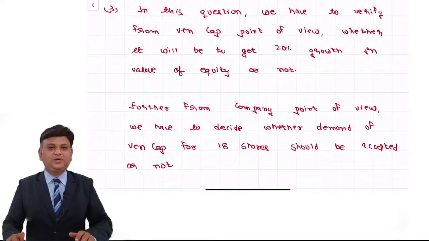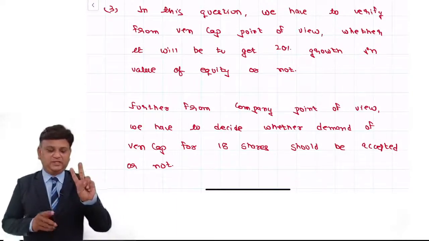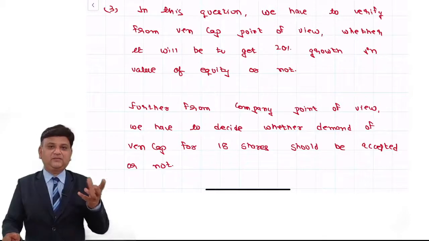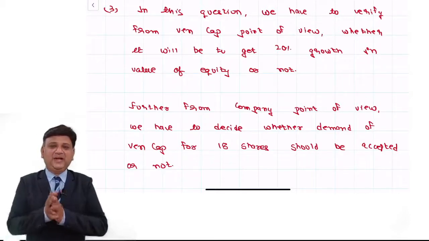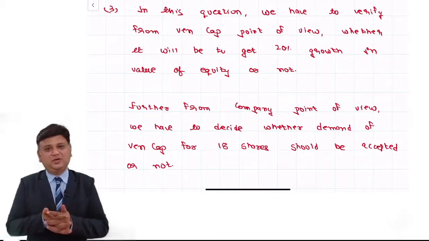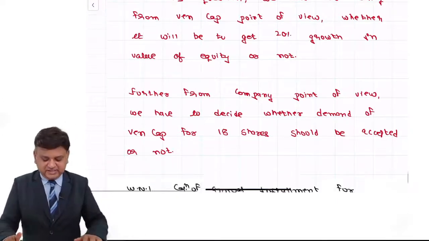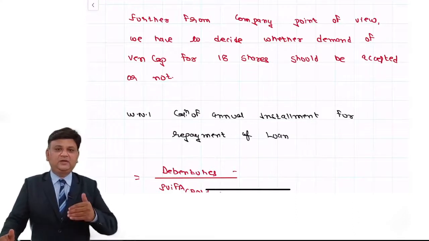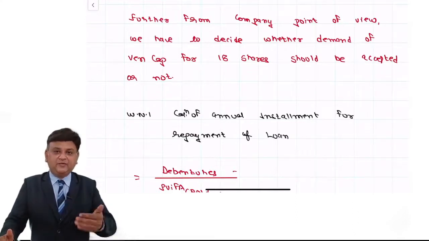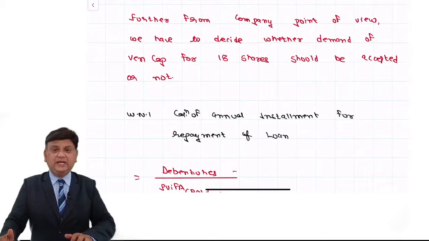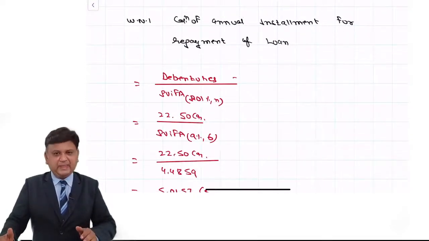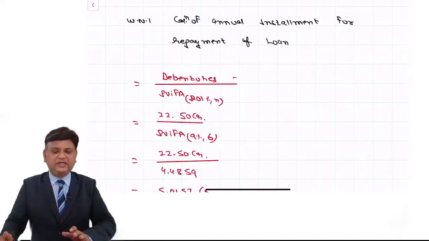That is the explanation given to you: there are basically 2 points. One is that we are required to verify, from the venture capitalist's point of view, whatever assurance the promoters are giving, whether it is true or not. And the second is that from the company's point of view, we have to decide whether we should say yes or no to the venture capitalists' demand of 18 equity shares. Then simple working notes, with which we start the answer.